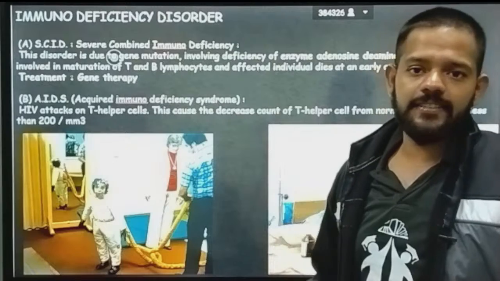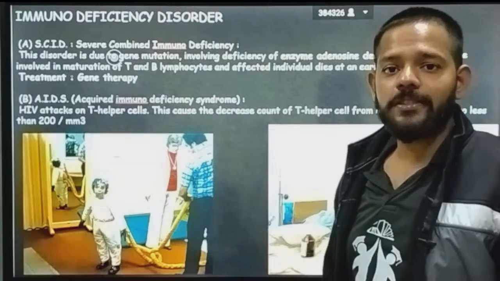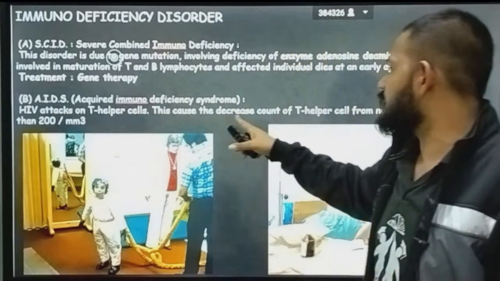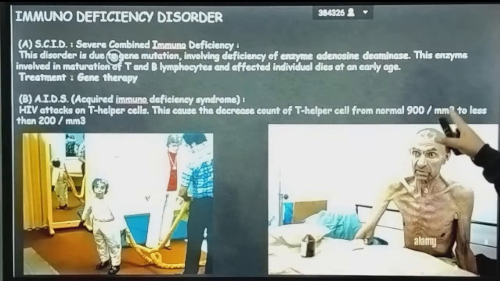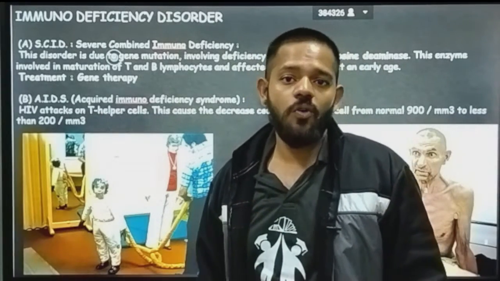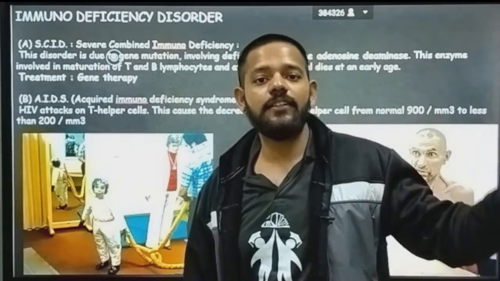The second one is AIDS. This is world famous. Acquired immunodeficiency syndrome is caused by the HIV virus. HIV attacks the T helper cells. This causes the count of T helper cells to decrease from a normal 900 per mm cube to less than 200 per mm cube. HIV AIDS we are going to study in detail in the further part of the chapter.